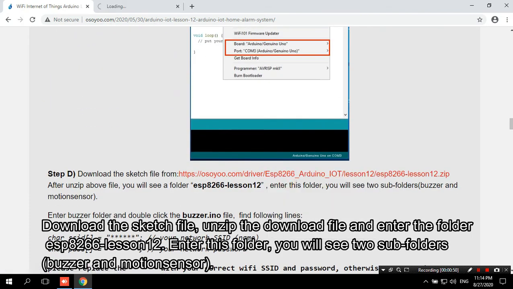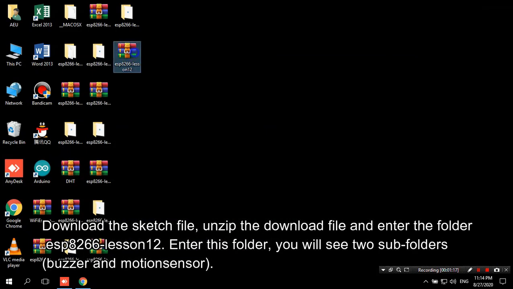Download the sketch file. Unzip the downloaded file and enter the folder ESP8266 Lesson 12. Enter this folder, you will see two subfolders: buzzer and motion sensor.